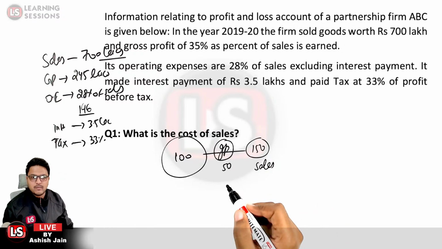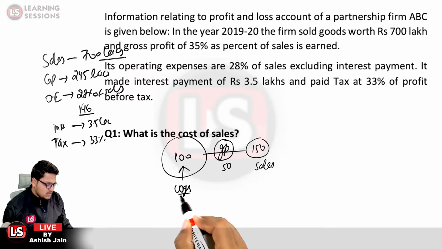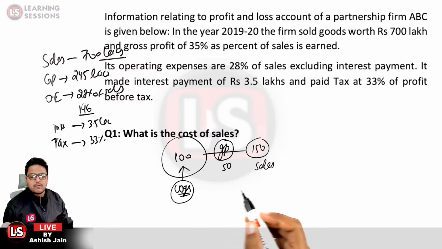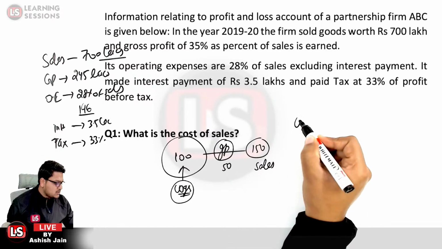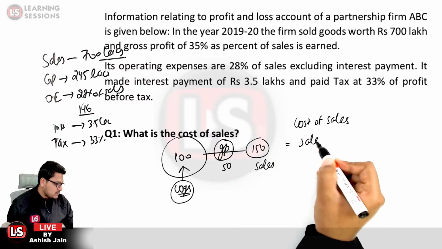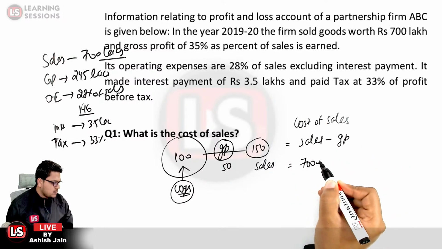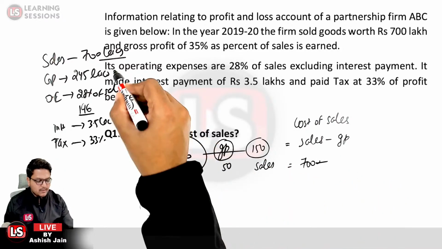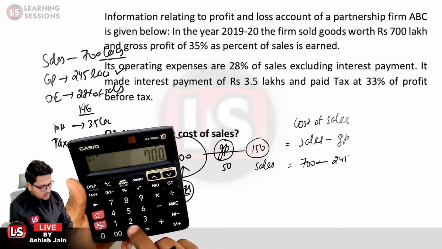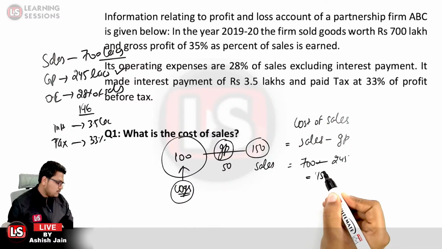So what would be the cost of sales? That is the cost of goods sold. So what is COGS or COS over here? Let me tell you that cost of sales is equal to the sales minus gross profit. Sales amount is given in the question, that is 700 lakhs, minus the gross profit we calculated, 245. So the cost of sales is 700 minus 245, that is equal to 455.